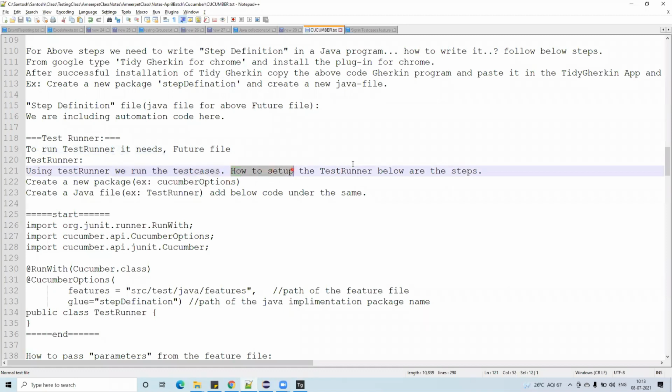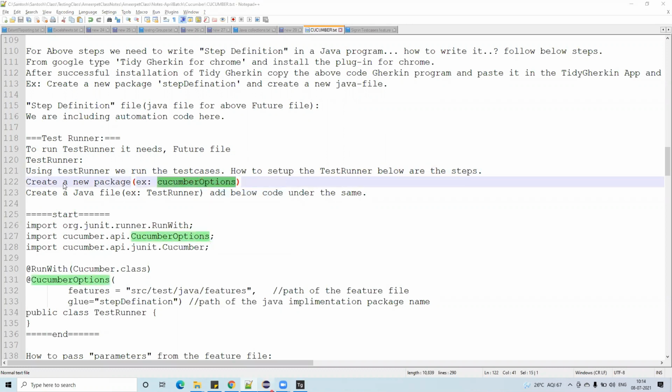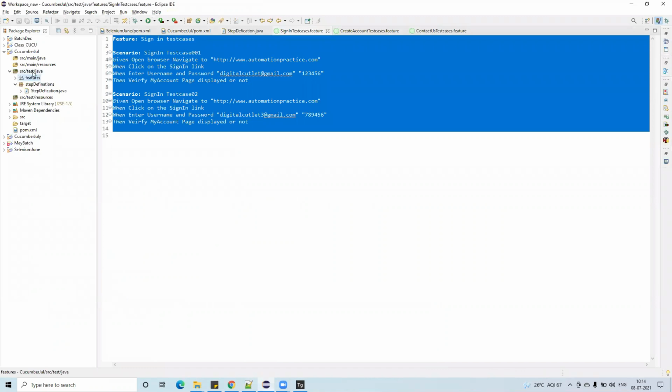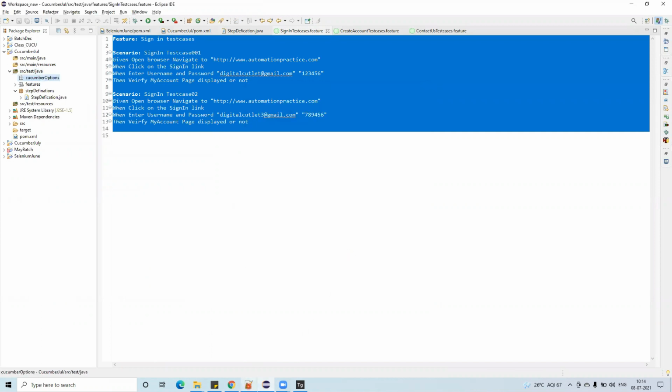How to set up the test runner? Below are the steps. Create a new package called cucumber options. Again in the src test java, create a new package cucumber options. Done. And now go back here.